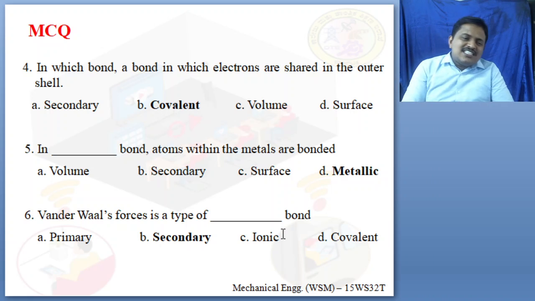Look at the sixth question. Van der Waals force is a type of dash bond. You know that Van der Waals force is a kind of weaker force. These weaker forces are formed in a secondary bond. Option A is primary, B is secondary, C is ionic, D is covalent. So option B, secondary bond, is the right answer, whereas A, C and D are kinds of primary bonds.